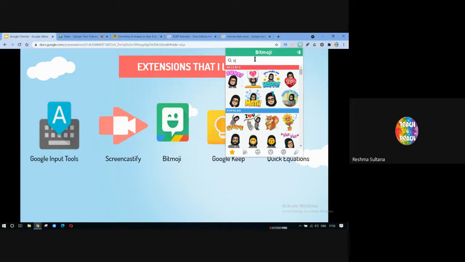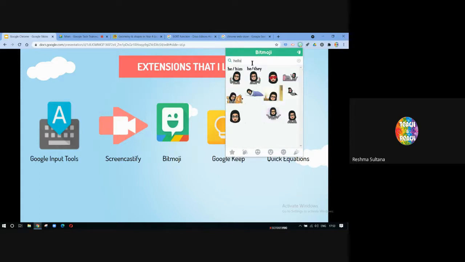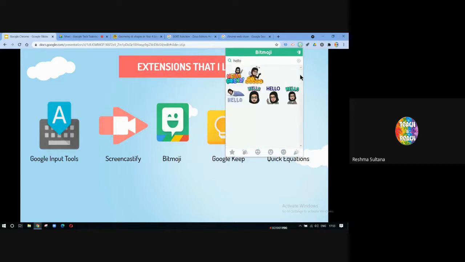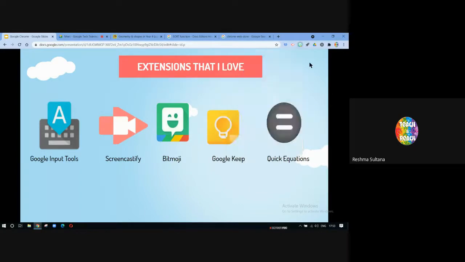So let's say hello. I type hello. What it's going to do is create an avatar, and it's going to take a little bit of time because I'm using multiple apps here. But otherwise you can see hello, hi. So it has created avatars, and I can choose any of these and paste it in my poster, in my presentations, in my documents, wherever I want. I can just use it. So this is Bitmoji.